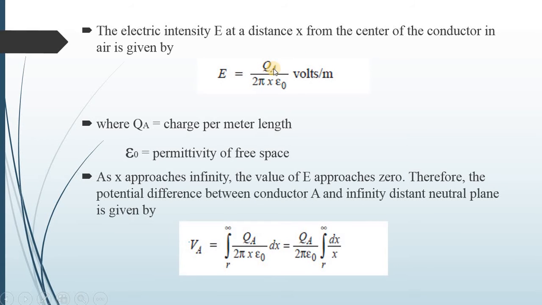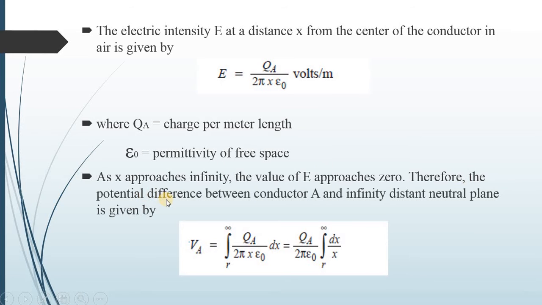QA is the charge per meter and epsilon 0 is the permittivity of free space. As x approaches infinity, the value of E approaches 0, as x is in the denominator.